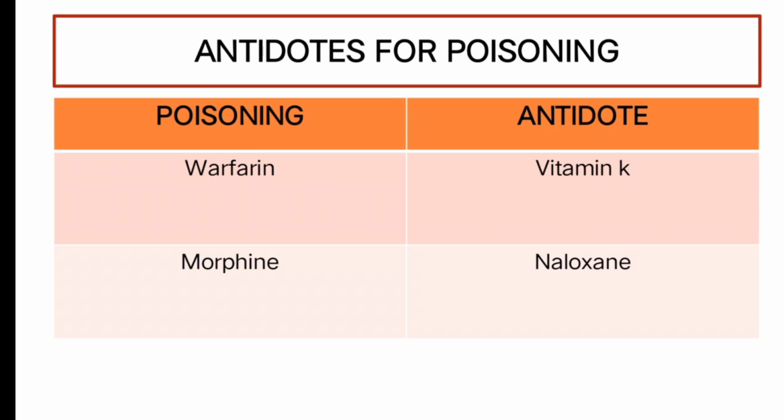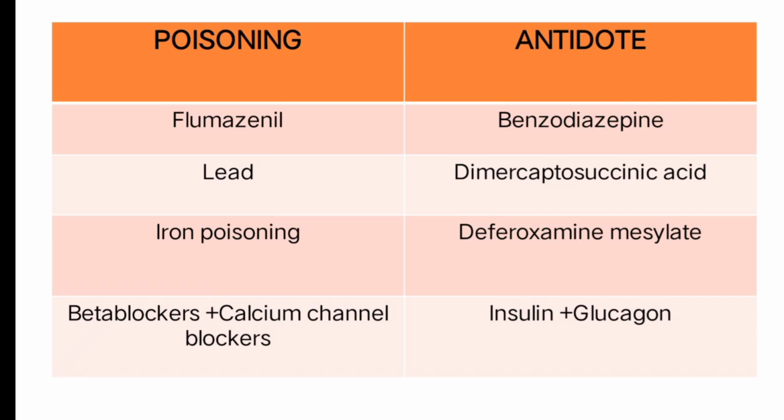Next is morphine. In alphabetical order, after M, N comes, right? So the antidote for morphine is naloxone. After M, N. So morphine, naloxone. Next is flumazenil. The antidote is for benzodiazepine. Flumazenil, Z, zenil; in the same pronunciation we have benzodiazepine.